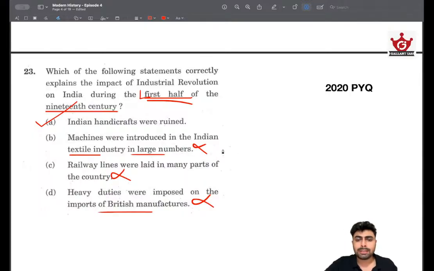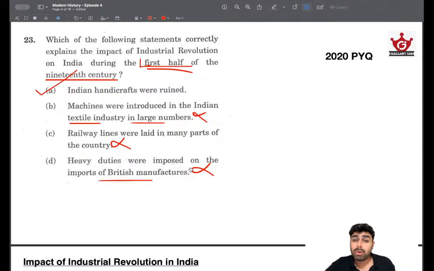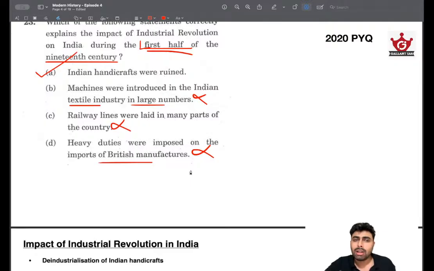UPSC will be asking questions like this because this is the proper application of the historical knowledge you have. UPSC wants officers or aspirants to be capable of applying their knowledge rather than just learning things. This is what separates UPSC questions from other questions we usually handle, because they focus more on the application side of things. So learn whatever you learn, like I always say, qualitatively. Otherwise you will miss things like this.